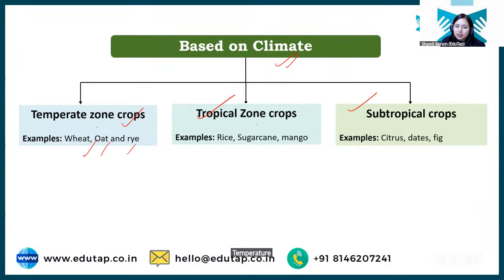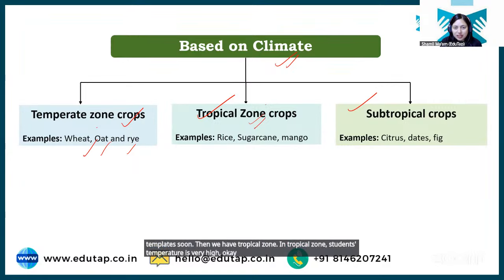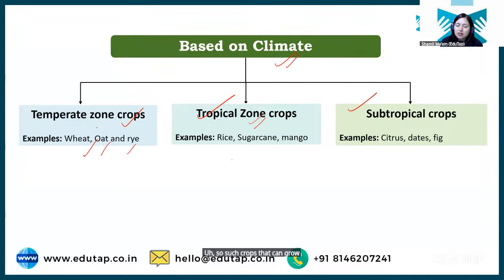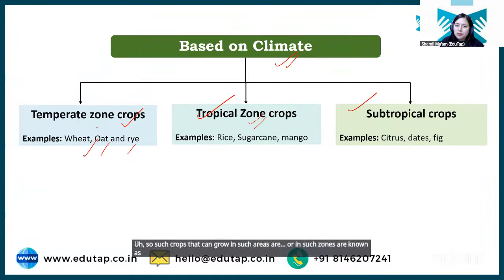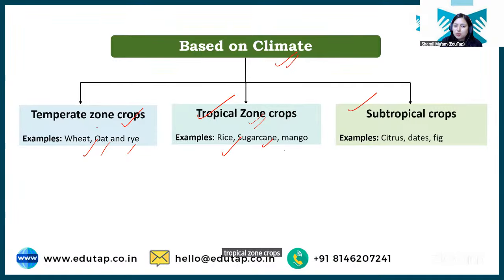Then we have tropical zone. In tropical zone, students, temperature is very high. Okay, there is an extreme weather condition. So such crops that can grow in such zones are known as tropical zone crops. Examples are rice, sugarcane, and mango.